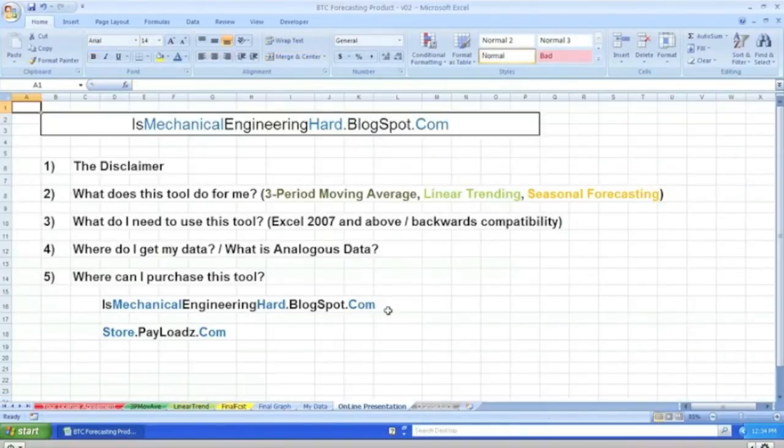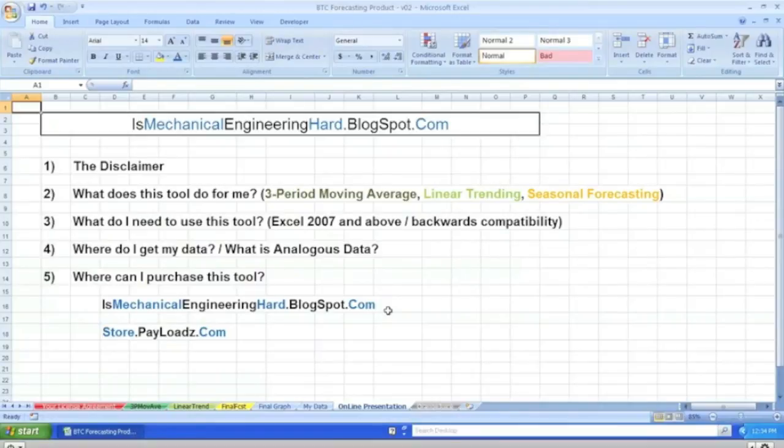And let's see. So what did we talk about? We talked about the disclaimer. We talked about what the tool does for you. It forecasts your value that you're looking for. Now, what do you need for this tool? I developed this tool in Excel 2007, so I assume that you can use this in later versions of Excel, and it should also be backwards compatible.